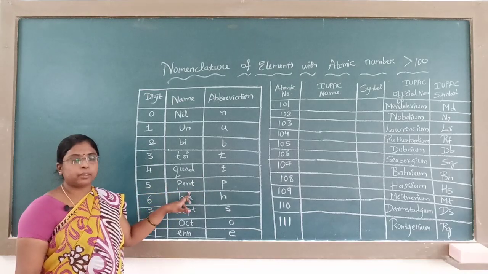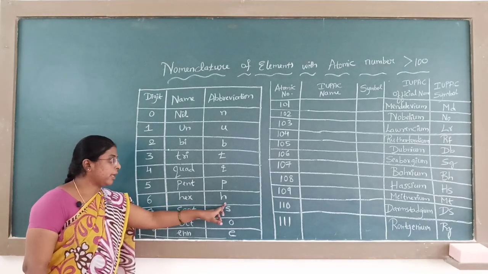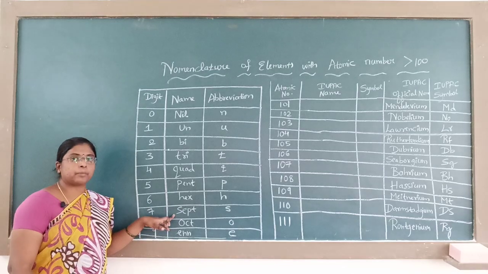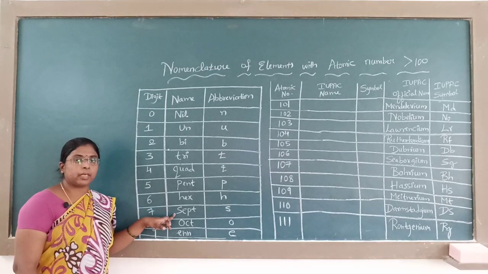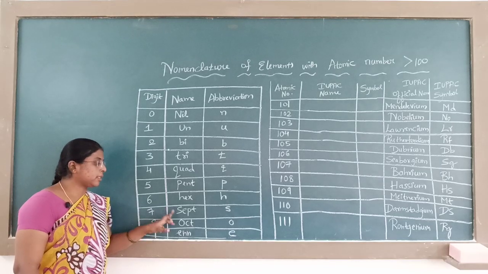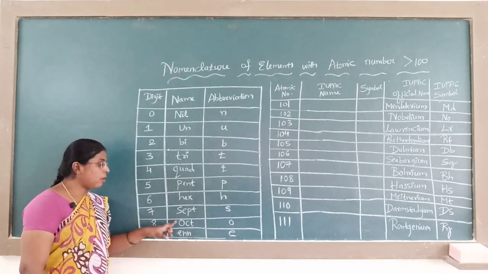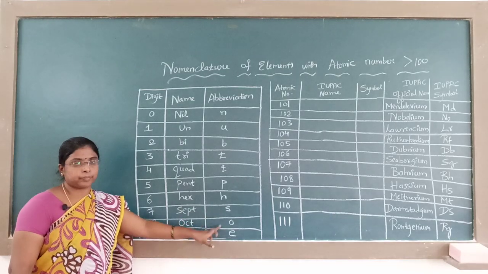5 is pent, P. 6 is hex, H. 7 is sept. Here we do not use hept, because if we use hept, then hex and hept both become H. Instead of hept we use sept, and the symbol is S. 8 is oct, O, and 9 is enn, E.